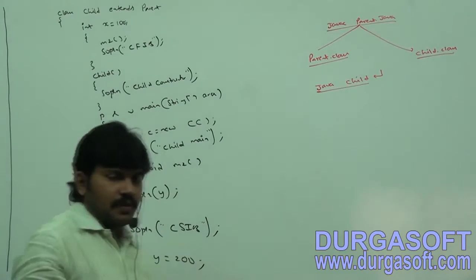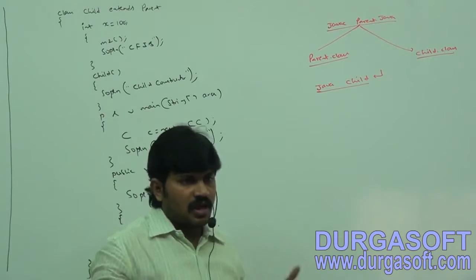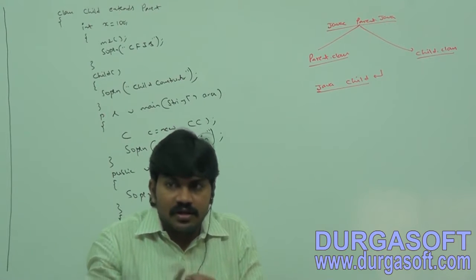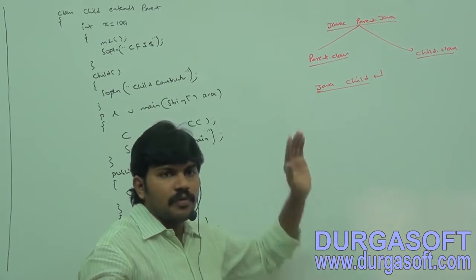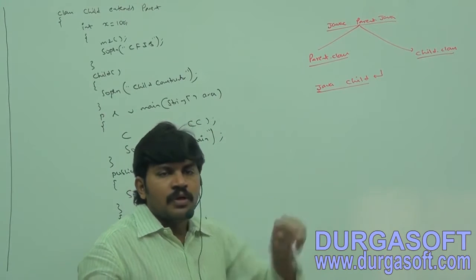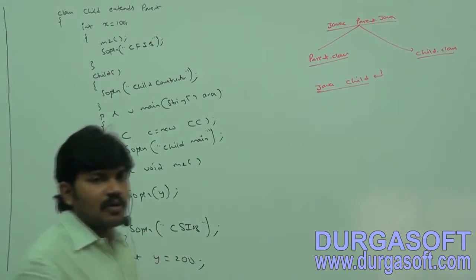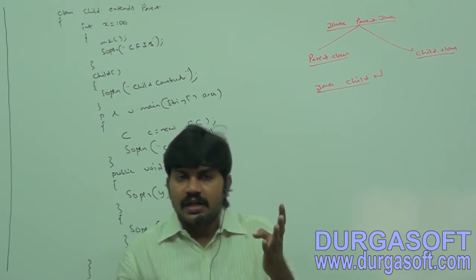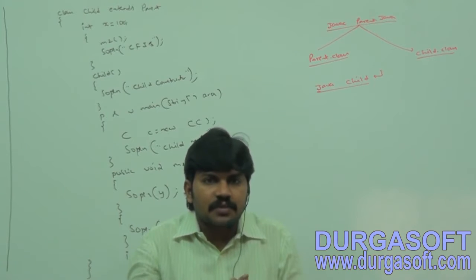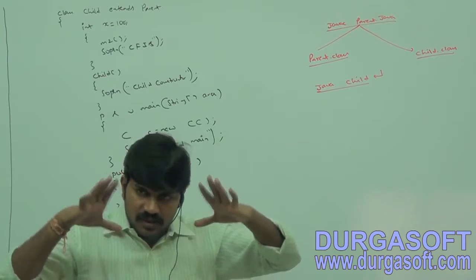Do you remember, whenever we are executing a child class or parent class, any class, which flow will be executed first, static control flow or instance control flow? First static control flow will be executed. What is the sequence in static control flow from parent to child? Identification of static members from parent to child, execution of static variable assignments and static blocks from parent to child, and execution of the child class main method. That is the flow.